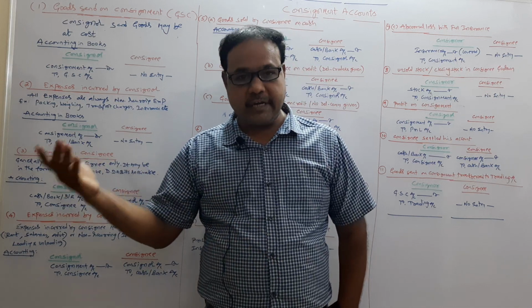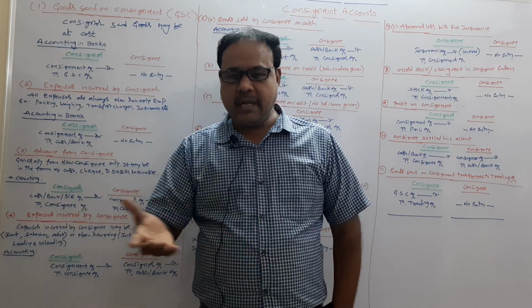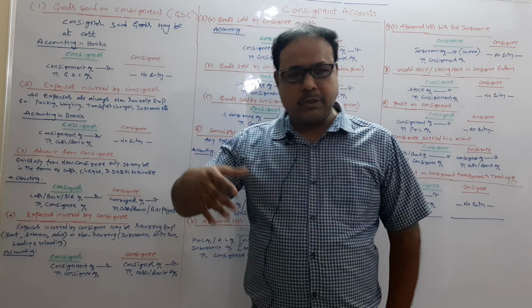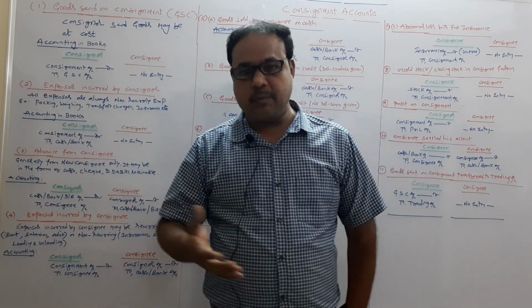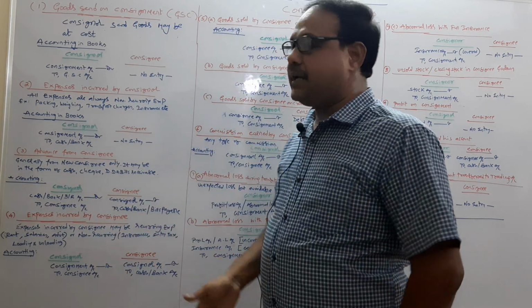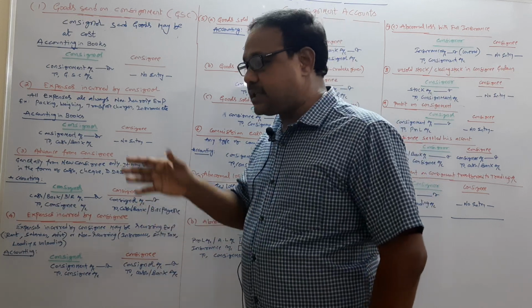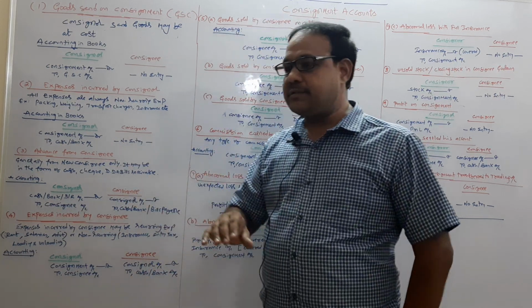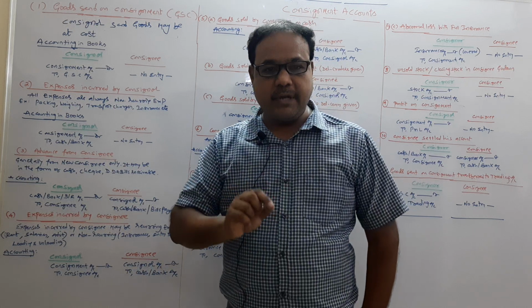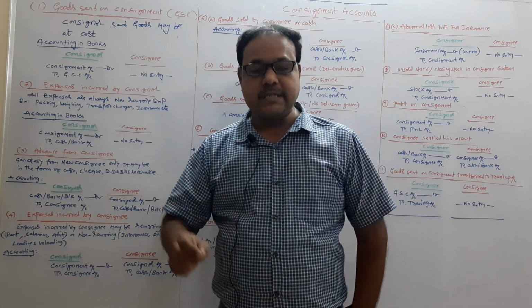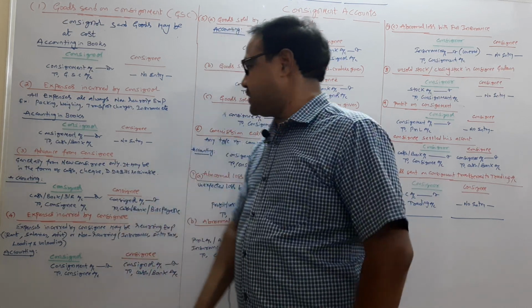And weighing charges, toll gate expenses and many other expenses will be incurred by the consignor. For all such consignor expenses we have to record them. And remember, consignor expenses are always called non-recurring expenses.